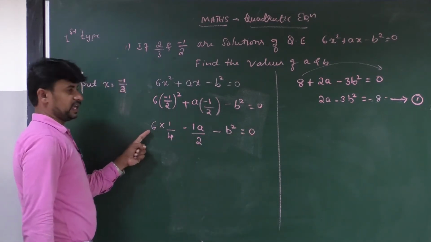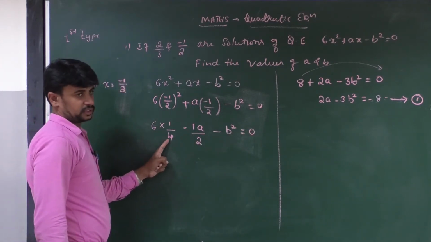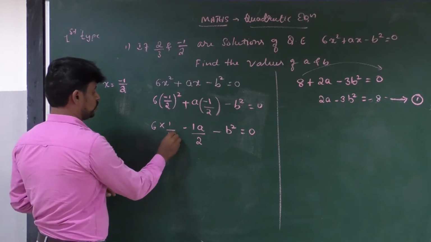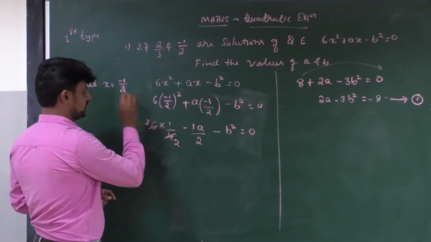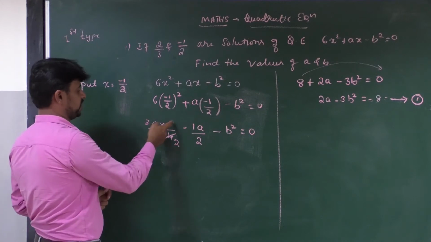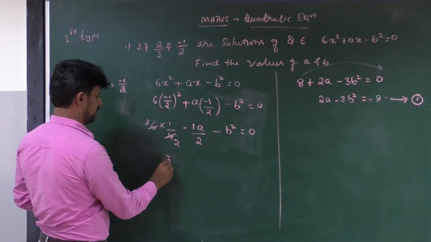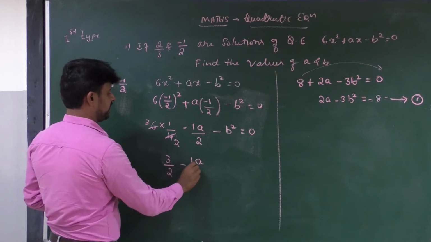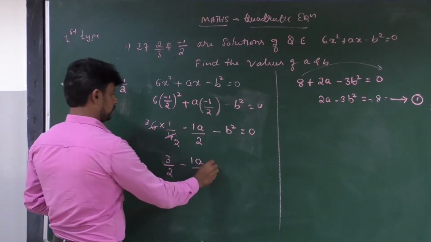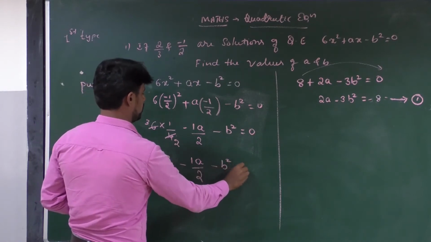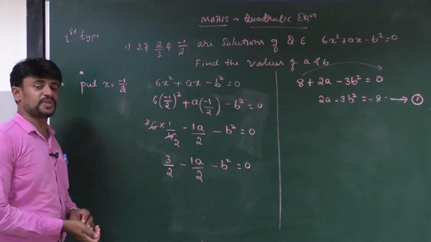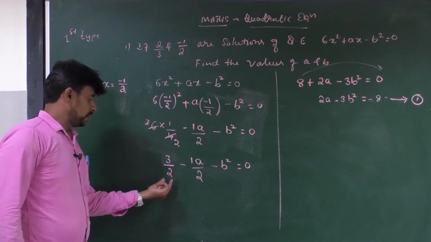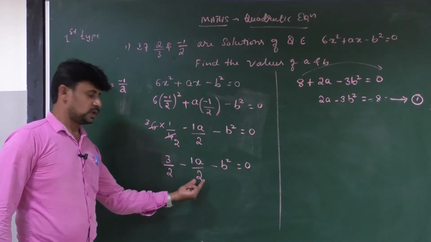Then here we can easily cancel 6 and 4 by using the table of 2. 2 2s are 4, 2 3s are 6. Okay, when you multiply this 3 with 1, you will get 3 1s are 3 divided by 2 minus 1a divided by 2 minus b square is equal to 0. All of you observe here, the denominators are 2 and 2.